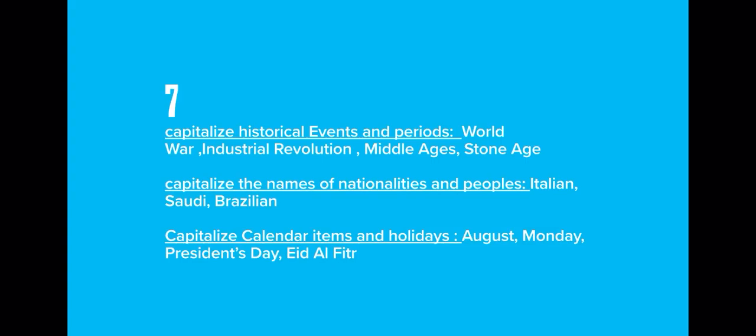Capitalize also the names of nationalities and peoples. Like, for example, what's your nationality? You are Saudi. Saudi, capital letter. What's your nationality? You are Jordanian. Jordanian, capital letter also. And also the peoples who are living here in Saudi Arabia. Saudi people, okay, or Jordanian. So you should capitalize the people and the nationalities.